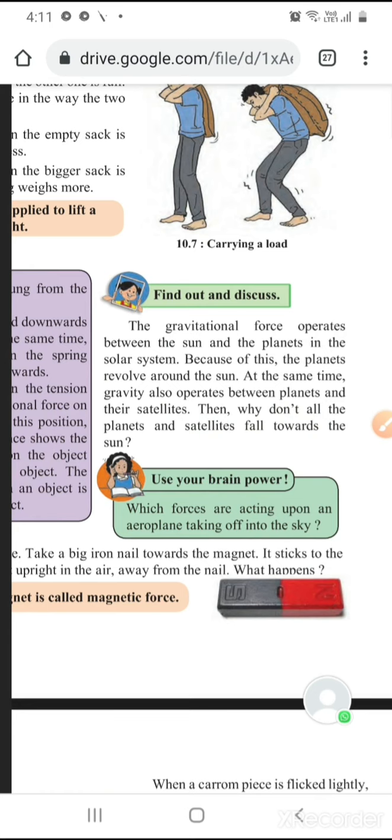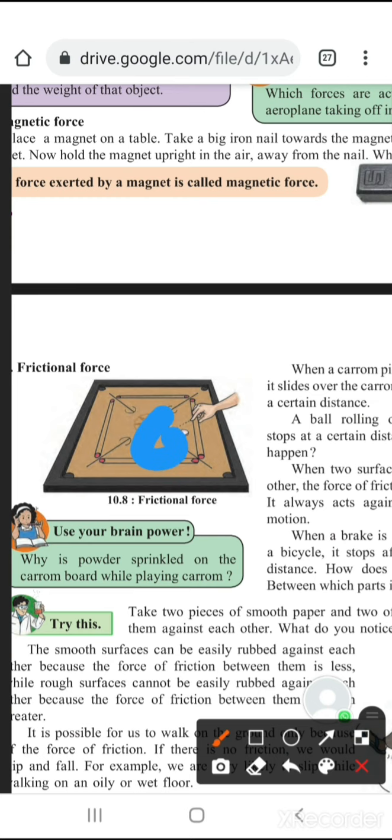The next force is the frictional force. Now the best example of frictional force is shown here. They have shown you a carom board where you play carom with the striker. Now unless you strike the coins with that striker, those coins are not going to move. Yes, so the striker is given. You have to strike the coins with the striker, then only the coins will go in the pockets.